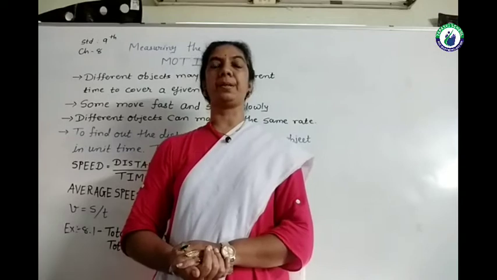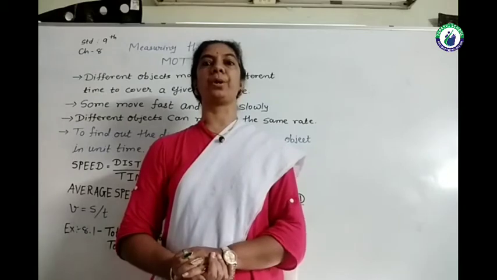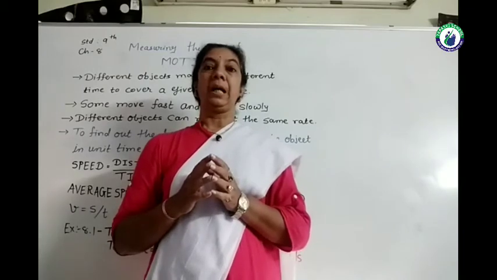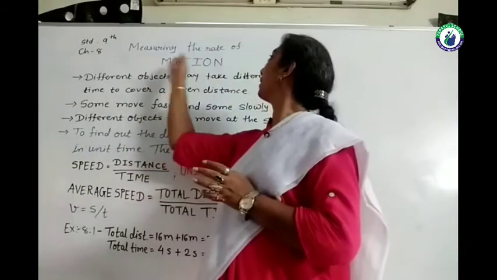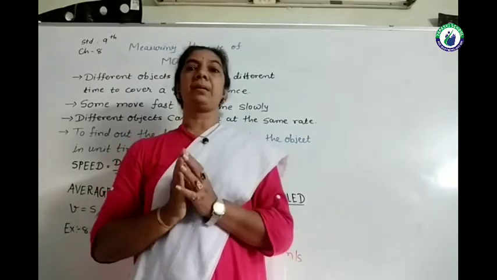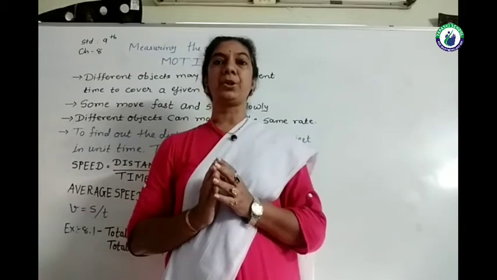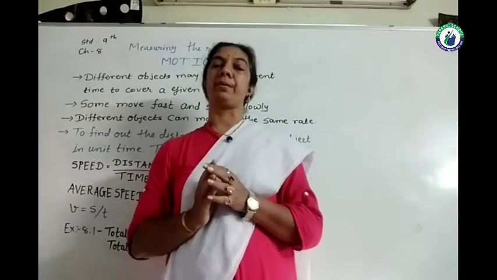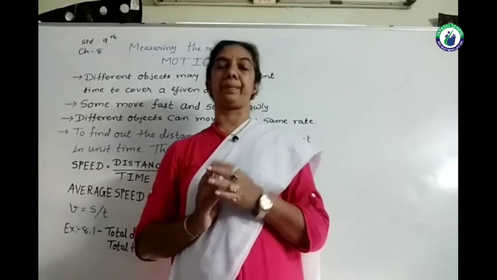We have discussed what is distance, what is displacement, and after that we have discussed two types of motion, that is uniform motion and non-uniform motion. After that discussion in our chapter, the topic is measuring the rate of motion. How to measure, that instrument's name we had discussed at last. The instrument is odometer, and the standard unit for measurement of distance or displacement is meter.